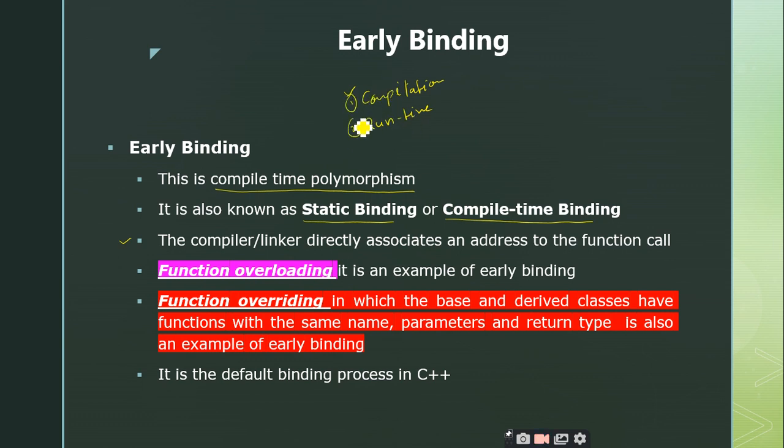So by this you can also understand why this particular binding has been named early binding, since at the time of compilation itself you are going to bind the function call with the function definition. This is a category of early binding, right? As I told, function overloading, operator overloading, and function overriding are used to support this early binding concept, right? What do you mean by function overloading?